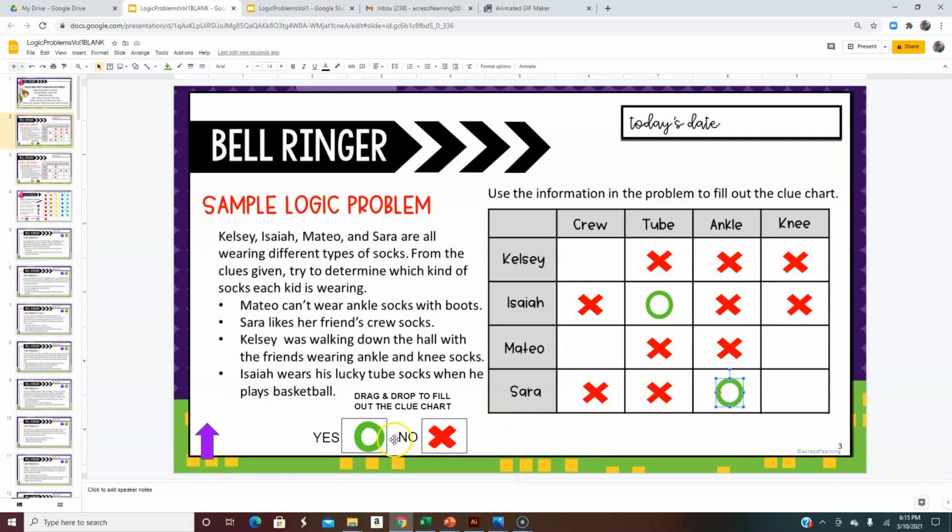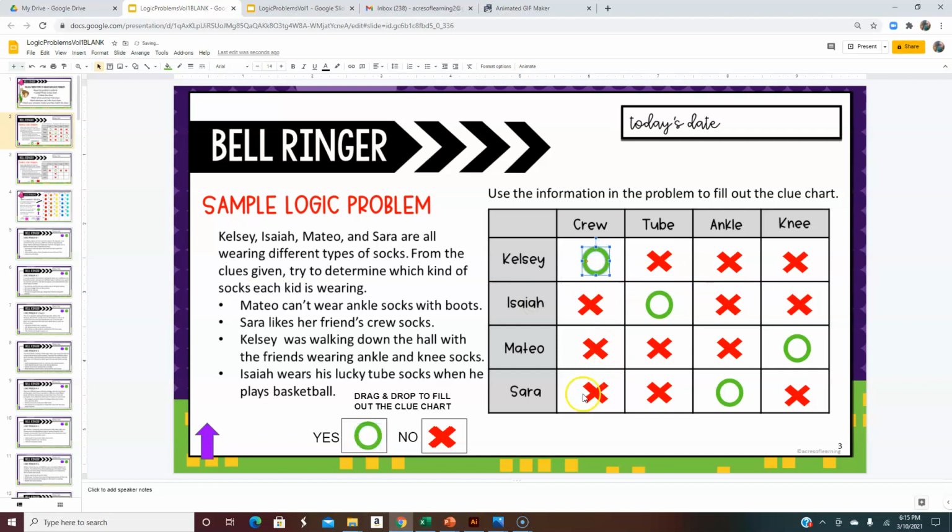And if she's wearing the ankle socks, we can now put a red X in this column because she's not wearing the knee socks. And then here we have another column that has 3 X's, and we can fill in another green circle. Mateo is wearing the knee socks. And if he's wearing the knee socks, he can't be wearing the crew socks, which leaves Kelsey to wear the crew socks.